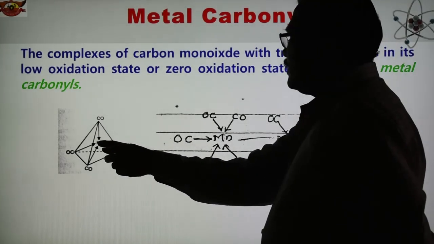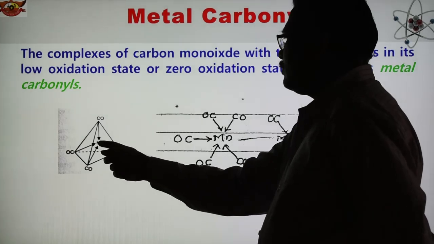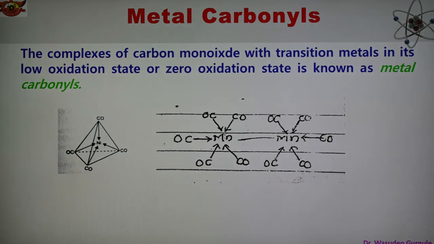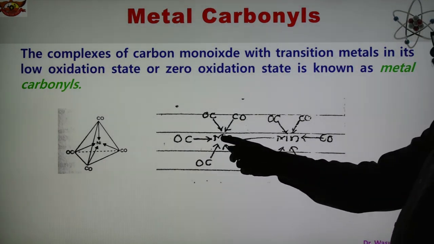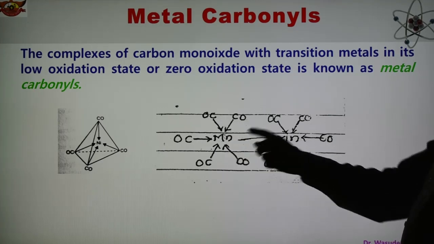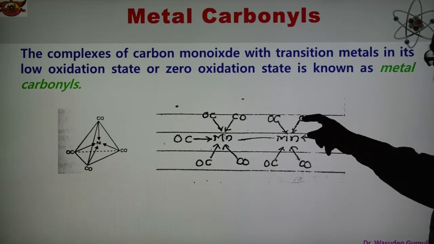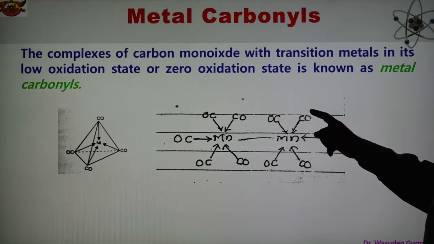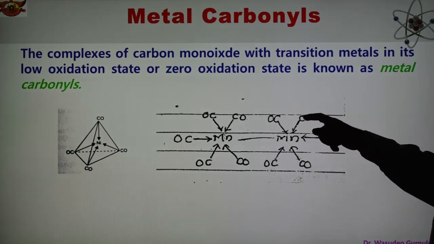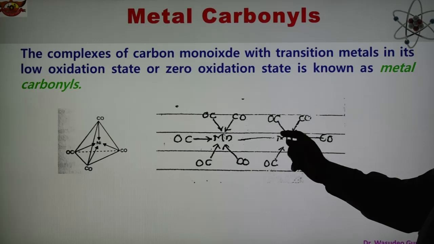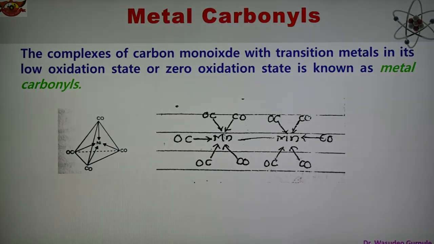This is nickel tetracarbonyl, where this is the CO group and this is nickel, the central metal ion. Another is Mn2(CO)10, in which there is a Mn-Mn metal bond, with five CO on each manganese, making ten. These are examples of metal carbonyl. They form a coordinate bond or dative bond. The CO group has a carbon with a lone pair of electrons, and it forms a coordinate bond with the metal, shown by the arrow. These bonds are shown by the arrow, the dative or coordinate bond.